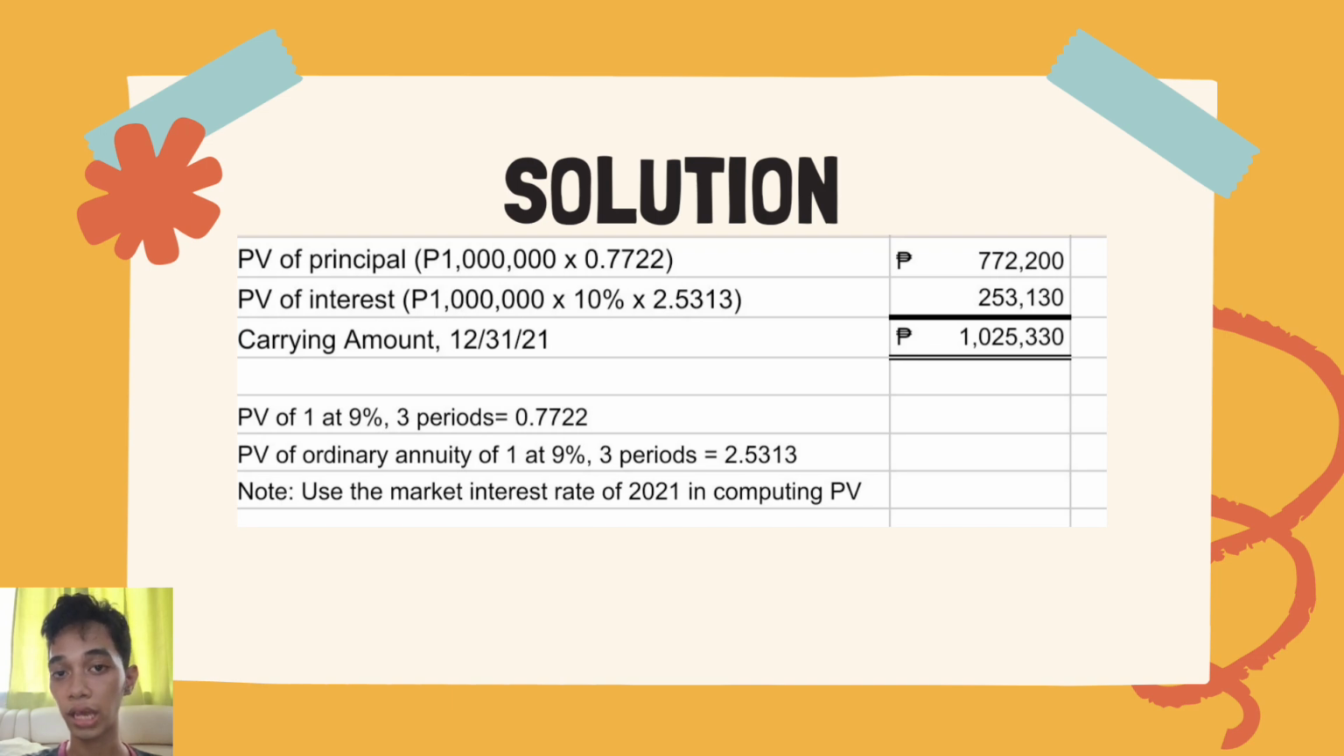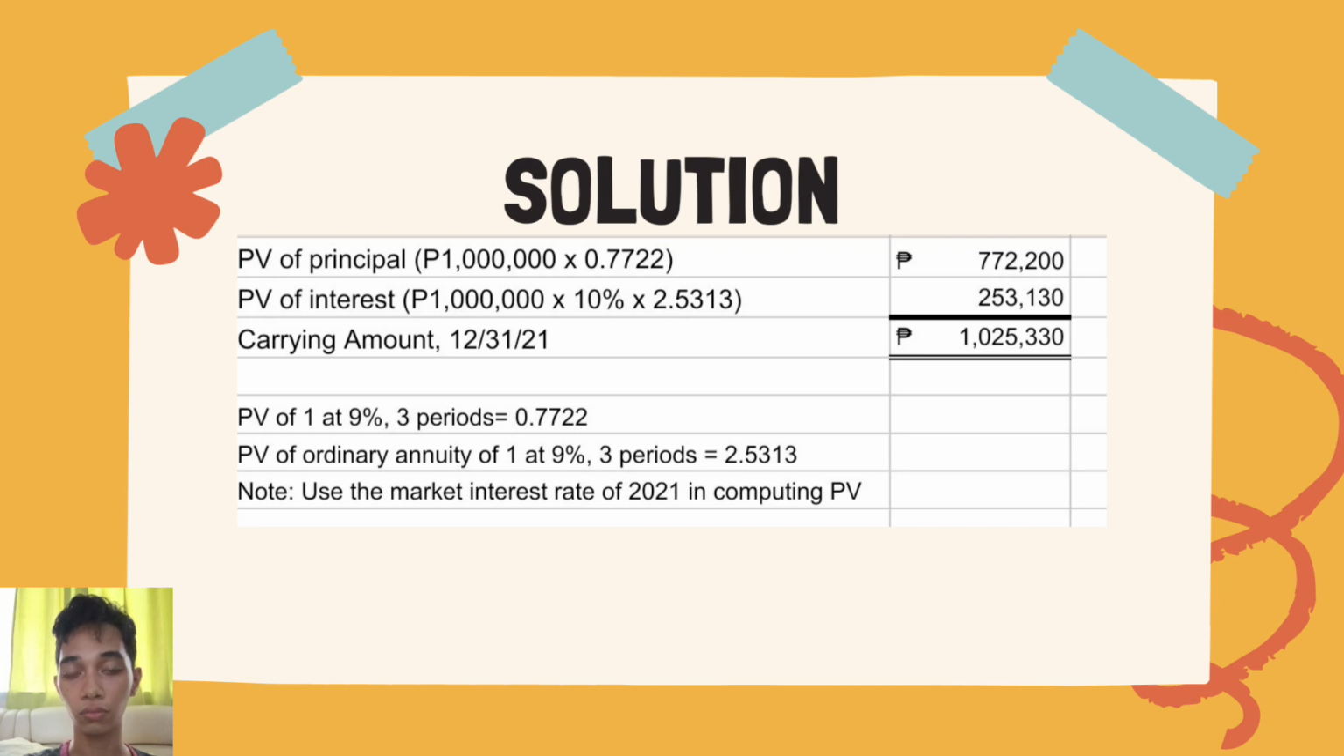And also we only have 3 periods left because we're already done with 2020 and 2021. There's only 2022, 2023, and 2024 left. So the PV of 1 at 9%, 3 periods is equal to 0.7722. And the PV of ordinary annuity at 9%, 3 periods is equal to 2.5313. Then we just need to multiply the PV of 1 to the principal and the PV of ordinary annuity to the interest.